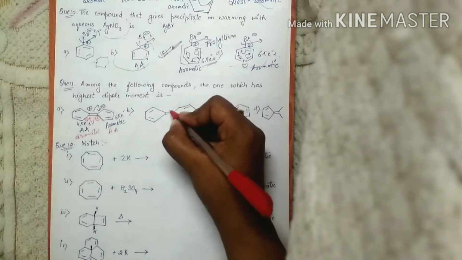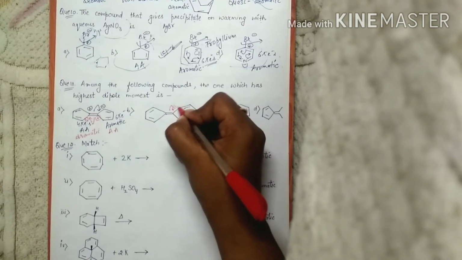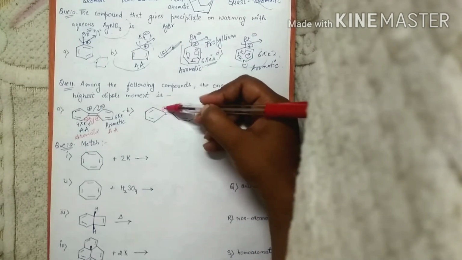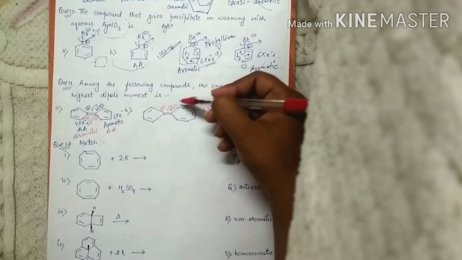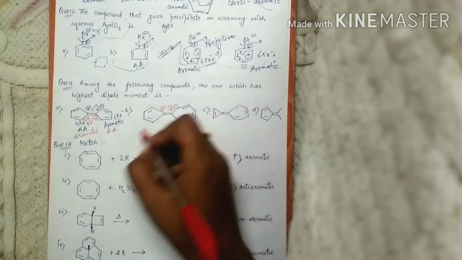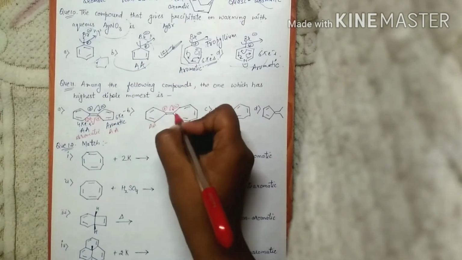For second case, if we break it like this, negative charge comes on this ring and positive comes on this ring. So this ring will be having 2, 4, 6, 8 pi electrons. So it will become anti-aromatic. And this ring will be having 2 and 4 electrons. This will again become anti-aromatic. So this cleavage will not be favored because both the rings are now becoming anti-aromatic.